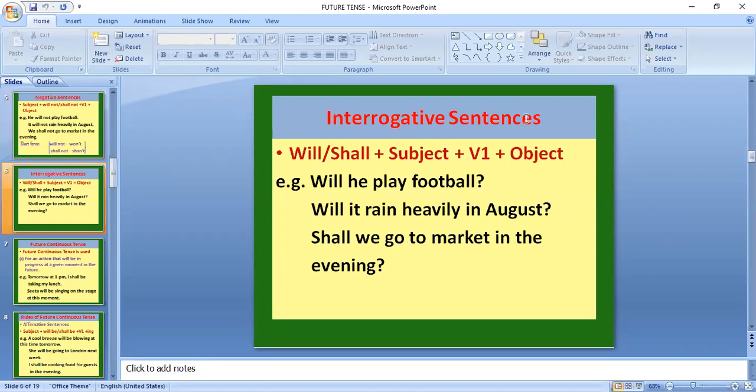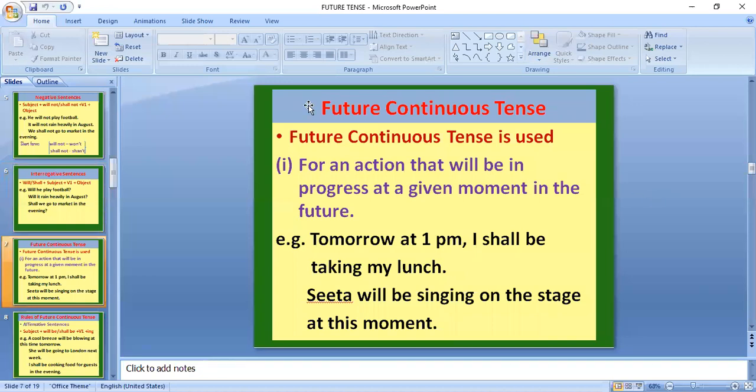In interrogative sentences, when we use future tense, the formation is like will or shall plus subject plus V1 plus object. Example, will he play football? Will it rain heavily in August? Shall we go to market in the evening? Yes, very good. Next, now I want Chahat beta to explain.